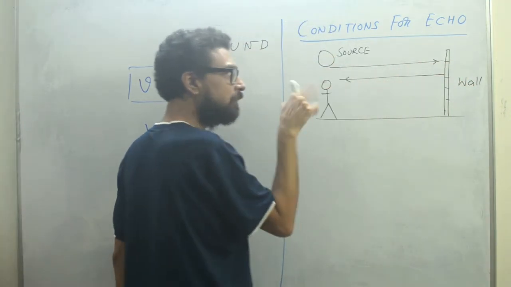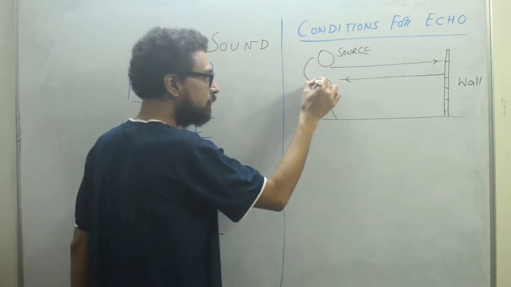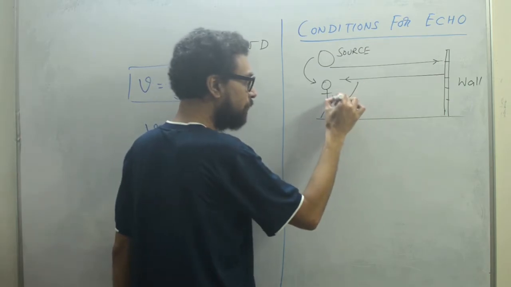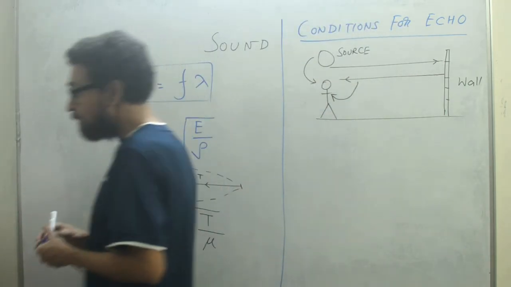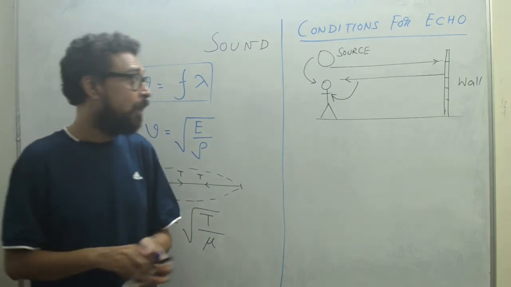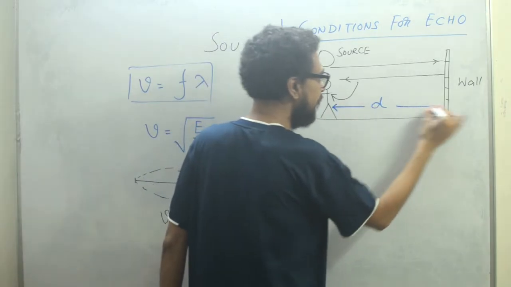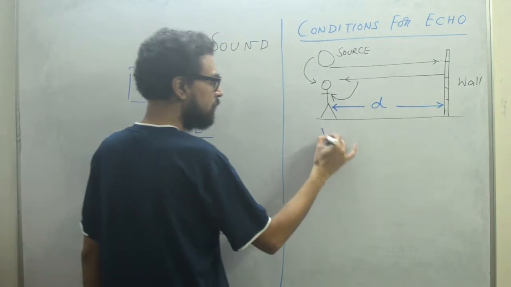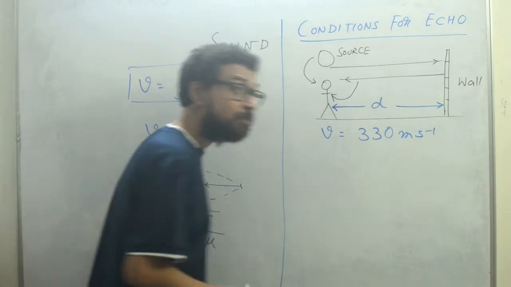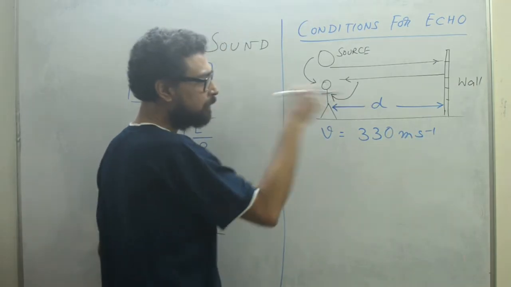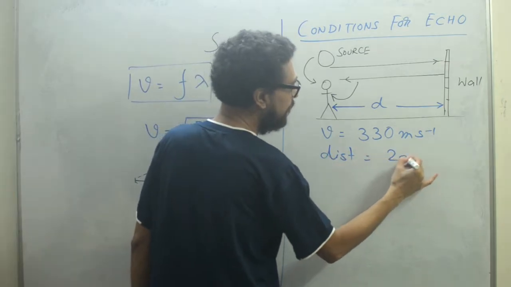So the listener hears the sound twice: directly from the source, and again from the echo, the reflection. How much distance is the sound traveling? If this distance is d, and the velocity of sound in air we know is 330 meter per second, the distance traveled by sound is 2d.